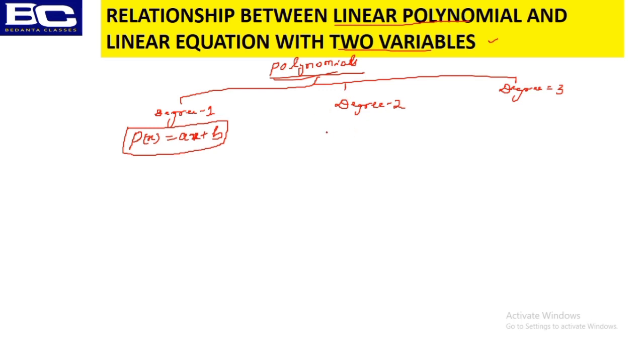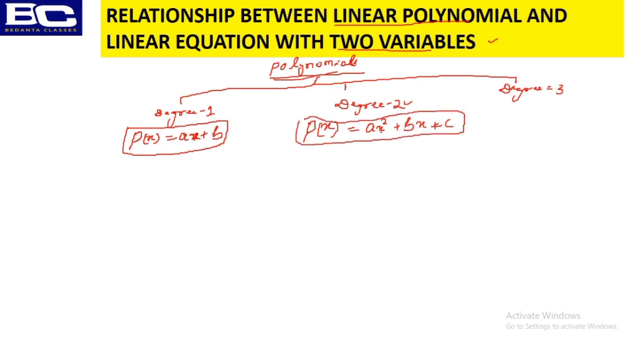Now a polynomial of degree 2, how does it look like? Simply p of x is nothing but ax square plus bx plus c. Since highest order of the variable is 2, that's why it is degree 2. Here is 1, here is 2. The highest power of the variable x is called the degree. That is how it is represented: p of x is equal to ax square plus bx plus c. This we have already known.